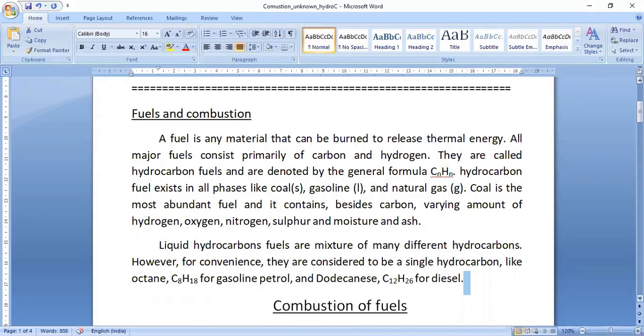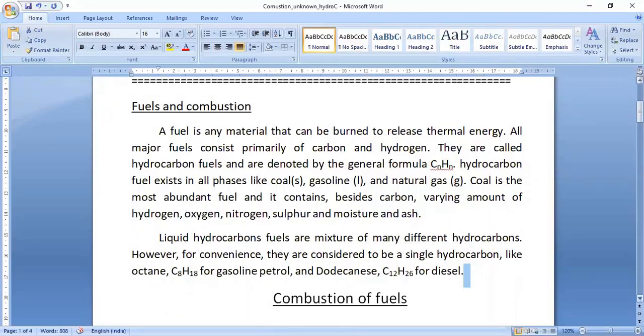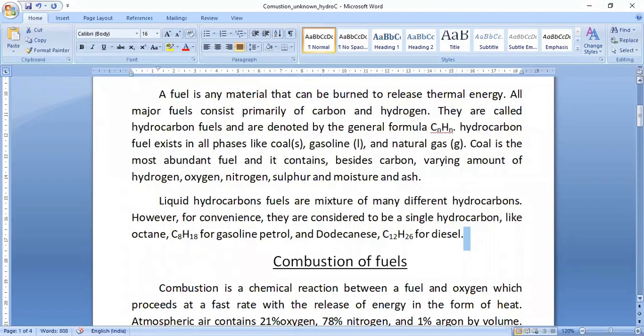Coal is the most abundant fuel and it contains, besides carbon, varying amounts of hydrogen, oxygen, nitrogen, sulfur, moisture and ash. Liquid hydrocarbon fuels are mixtures of many different hydrocarbons. However, for convenience, they are considered to be a single hydrocarbon, like octane, C8H18, for gasoline and dodecane, the chemical formula for which is C12H26, for diesel fuel.